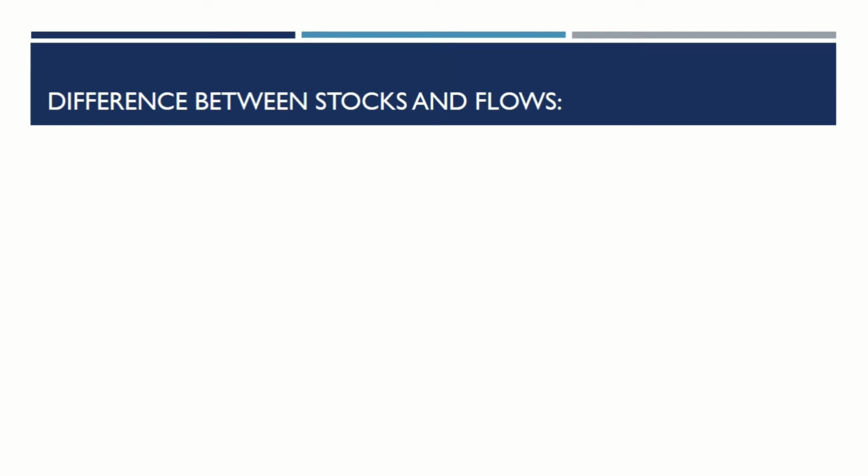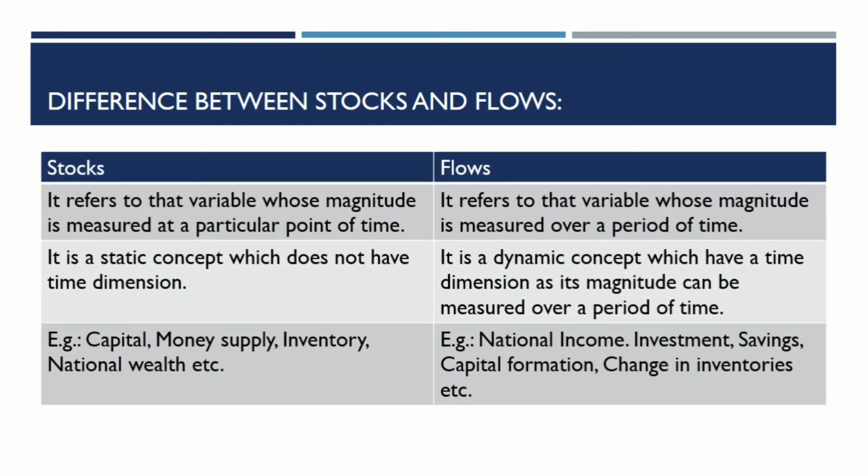First of all, we will see the difference between stocks and flows. Stocks refer to a variable whose magnitude is measured at a particular point of time, whereas flows refer to a variable whose magnitude is measured over a period of time. Stock is a static concept which does not have a time dimension, whereas flow is a dynamic concept which has a time dimension, as its magnitude can be measured over a period of time.